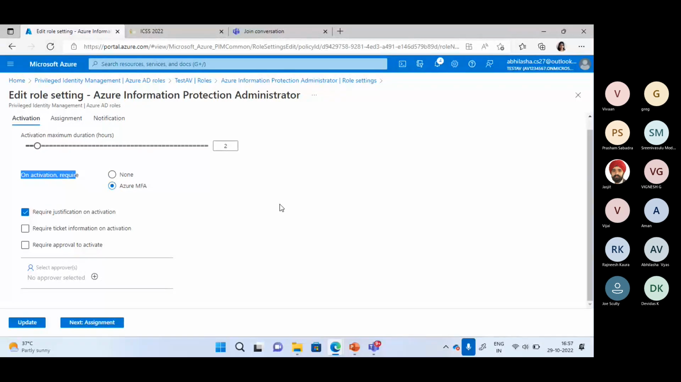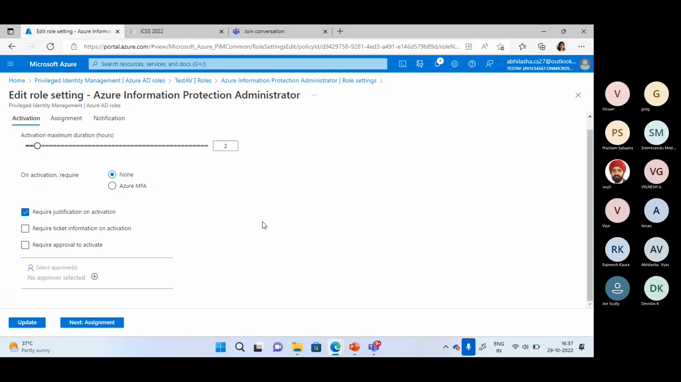So here I also have an extra layer of security which I can provide. Whenever a user is activating this account, that user needs to go through MFA only. So I can select this option just to provide an extra layer of security, an extra layer of confirmation that this is an authentic user.